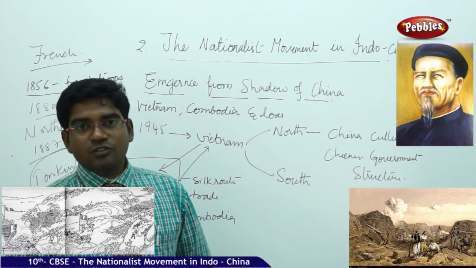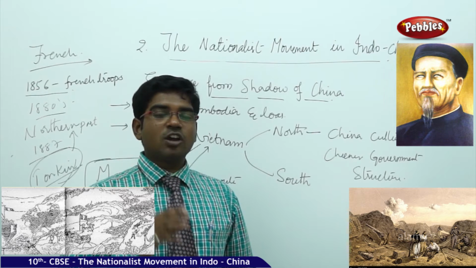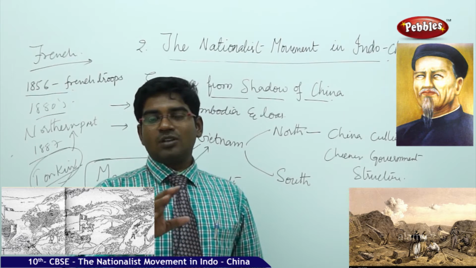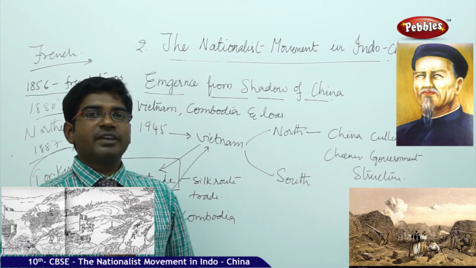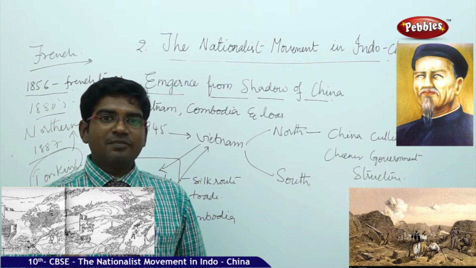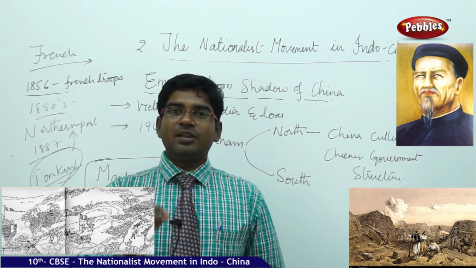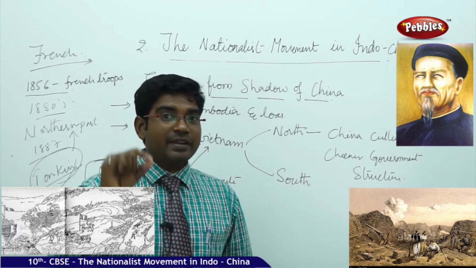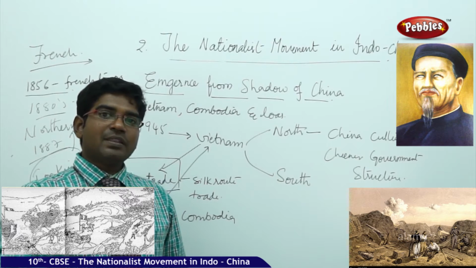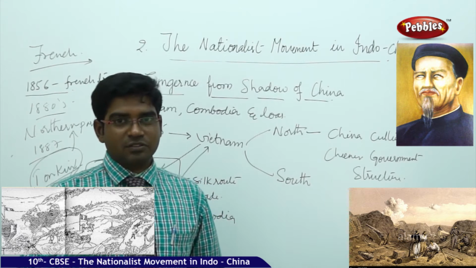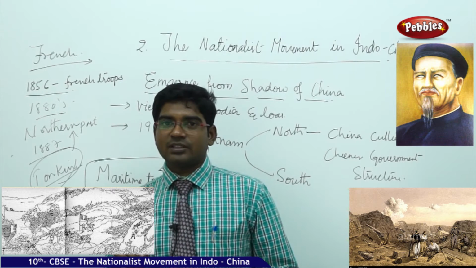The Vietnamese people understood clearly that the situation going on under the occupation of the French army was completely wrong. They are not doing any kind of favor for the Vietnamese people. The entire benefits are for the motherland only. In colonial countries, motherland means the country which has occupied the other countries. So when it comes to Vietnam, the motherland is France. So France is getting more fruits from Vietnam.